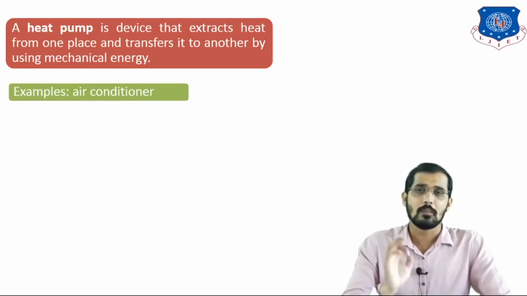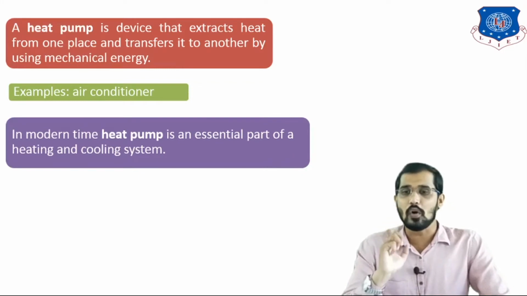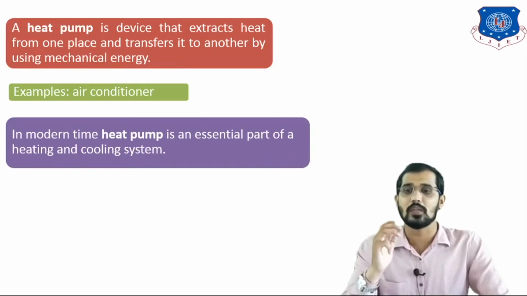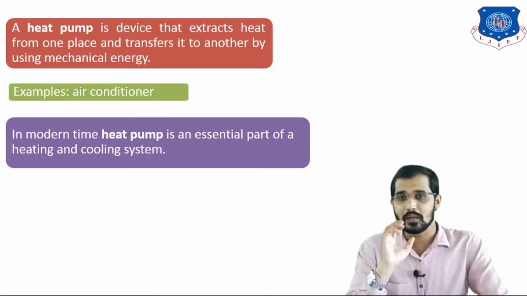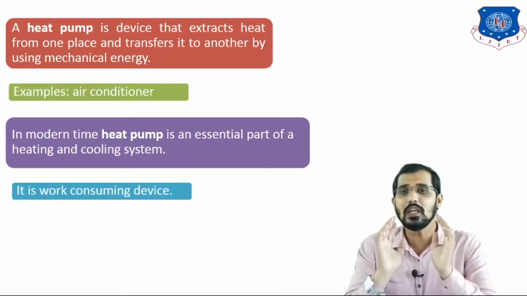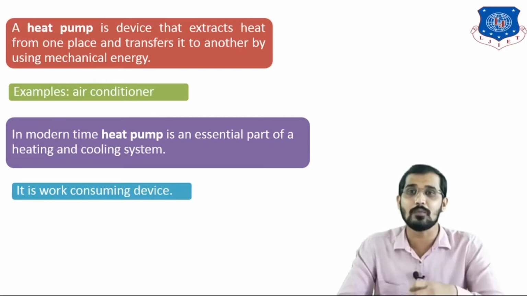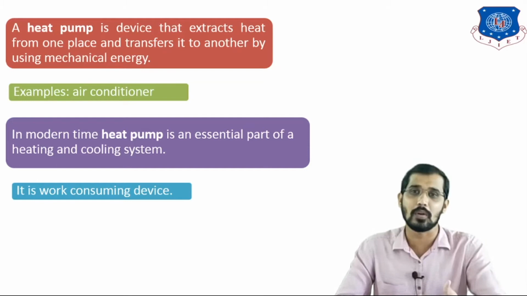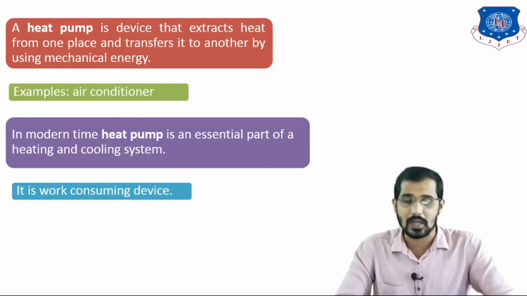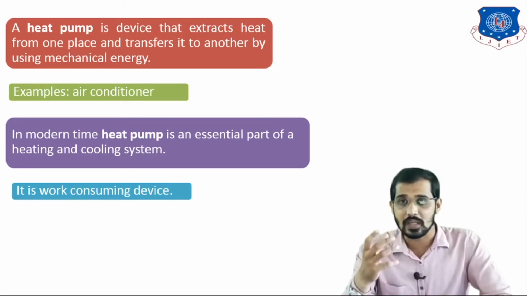You can see on the screen, the best example of a heat pump is an air conditioner. In modern times, the heat pump is an essential part of the heating and cooling system. I will explain this concept in the next slide as well. We will take one example using an evaporator and condenser, where you will get a clear idea about the heat pump and heat engine as well. A heat pump is a work consuming device, because here we are extracting heat from the lower temperature and transferring it to the higher temperature. That's why it is work consuming. On the other hand, a heat engine is a work producing device. I will explain the heat engine in detail in the next slide.